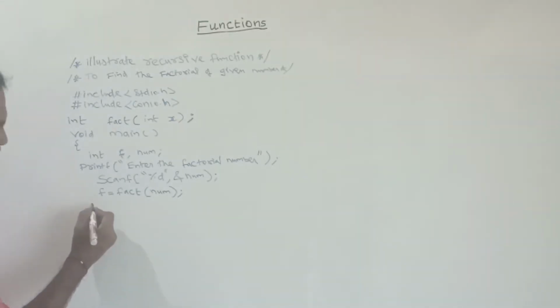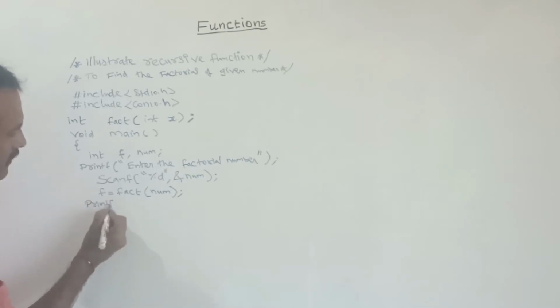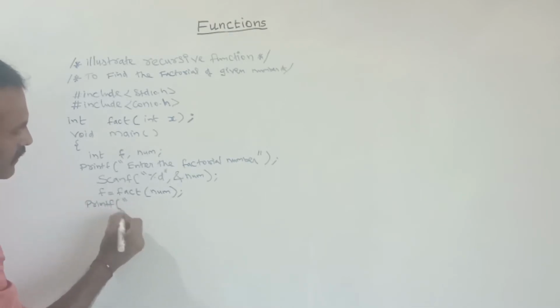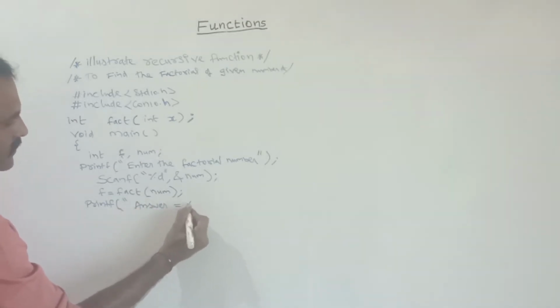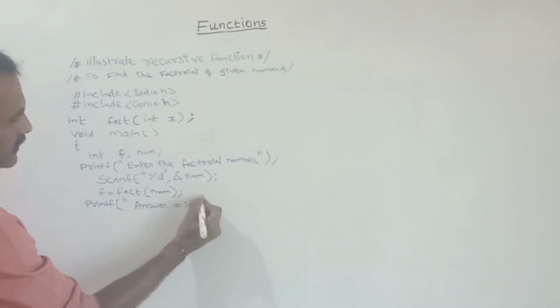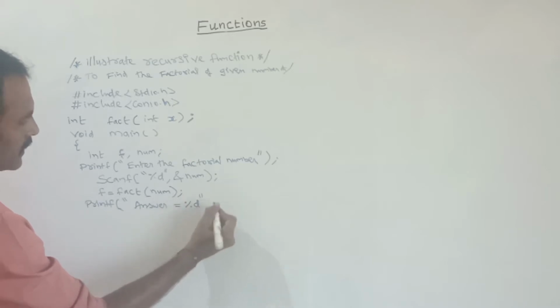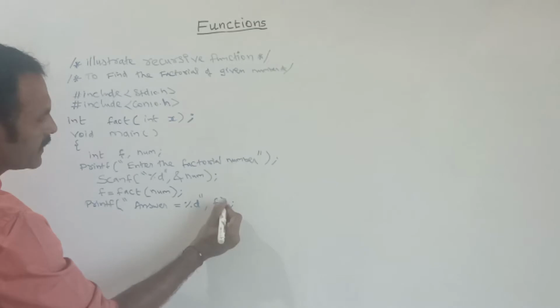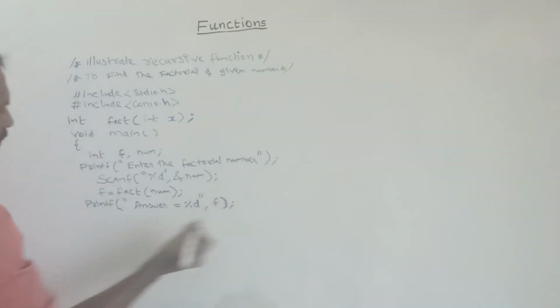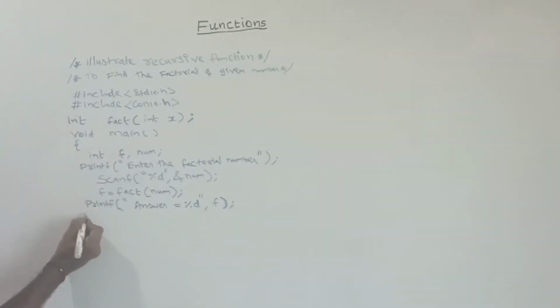Next here I am telling to print the answer is equal to, here percentage of d comma, next the value inside the f. Here I had closed the void main here.